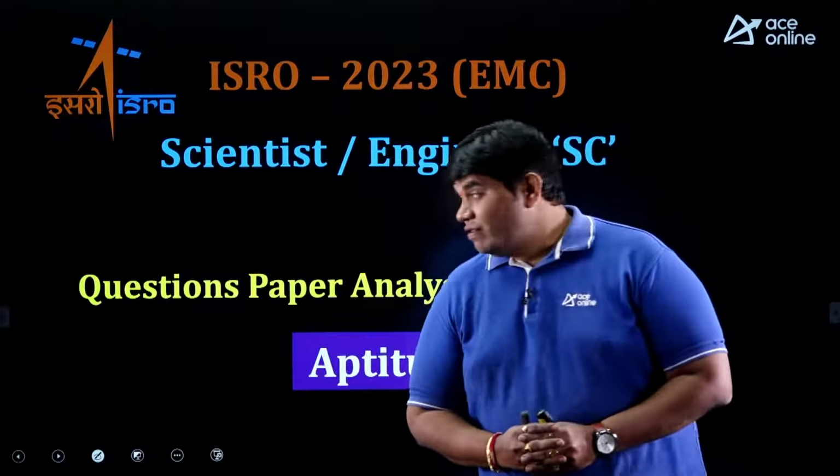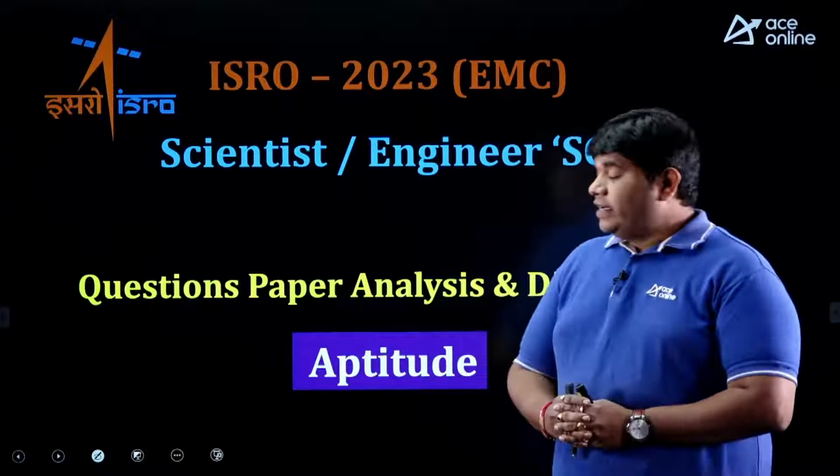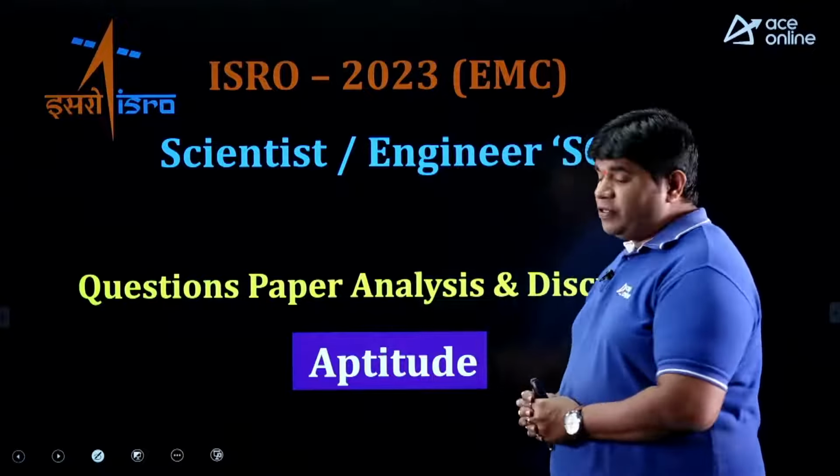Hello friends, good evening to everyone. In our ISRO examination, from aptitude, as you already know, there are 15 questions in total. Out of the 15 questions, 14 are very easy. One question you have to think about the concept only. The remaining are all easy, very useful from a job point of view and for getting a good score.